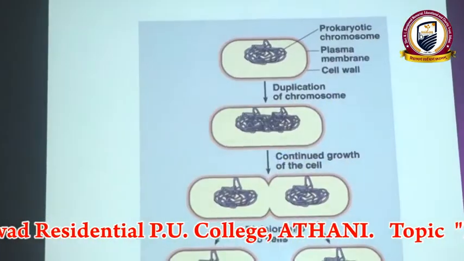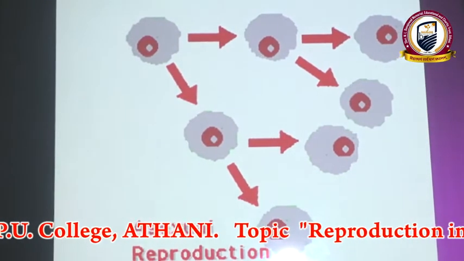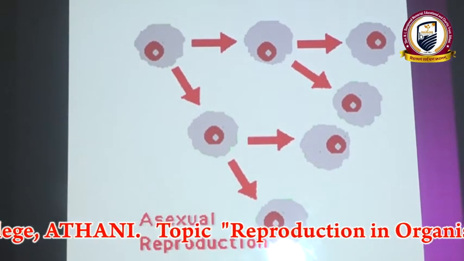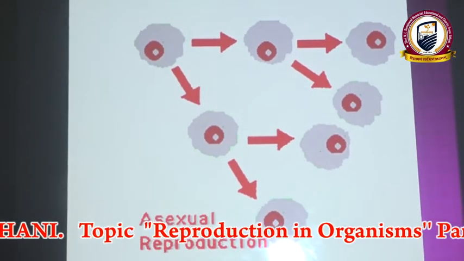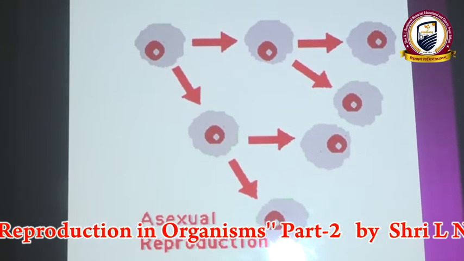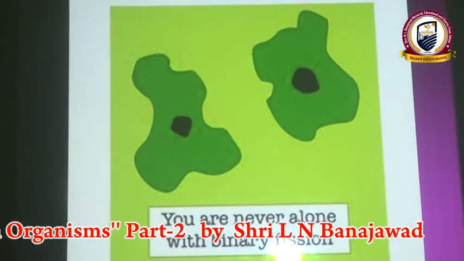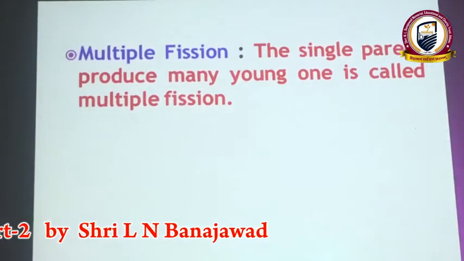Then same Euglena, bacterial binary fission. Then it's a general slide which shows how a single parental cell undergoes multiplication repeatedly by binary fission, by simple mitosis process. How in Amoeba binary fission takes place, it is of Paramecium.